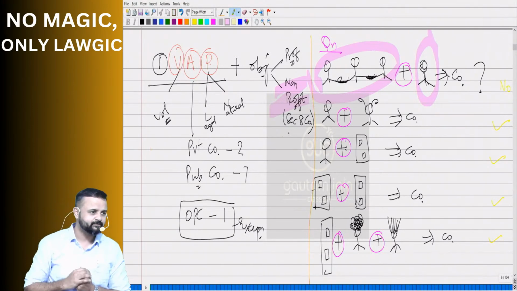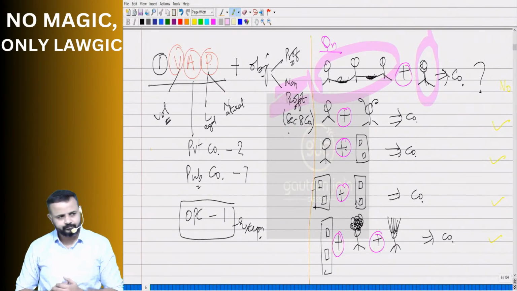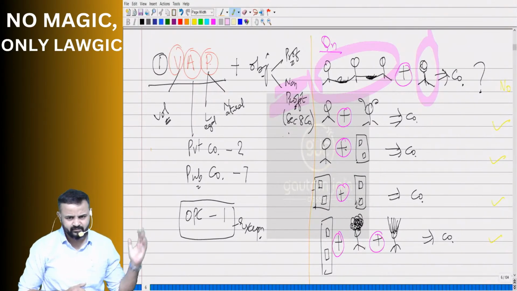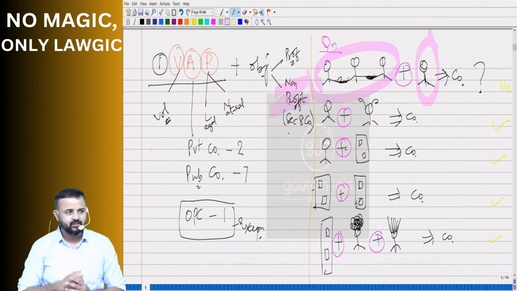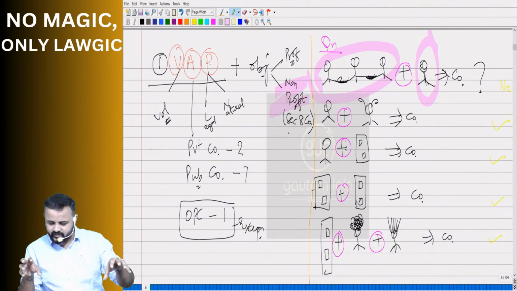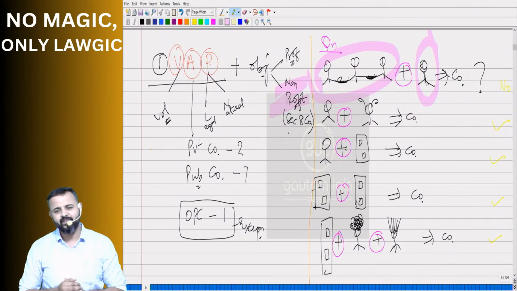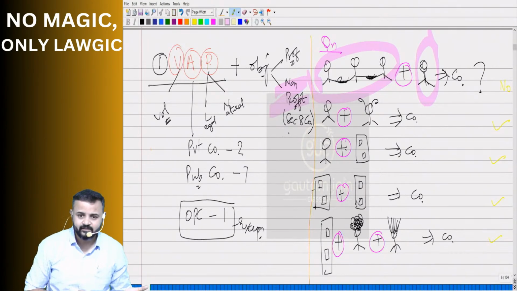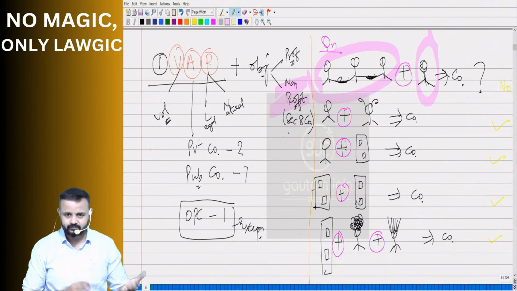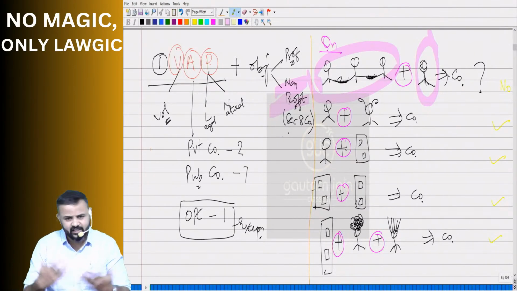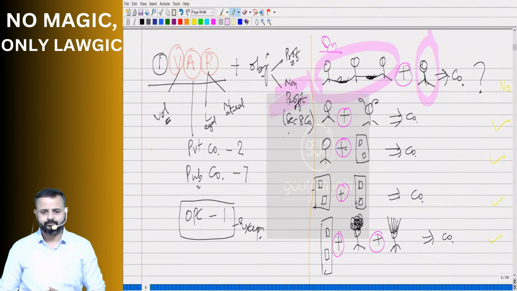That we understand. Good. Then, there is a natural person, Munna, and then there is one company. So, one company with one natural person wants to start a company. Can they? Yes. Why? Because the company is a legal person and Munna is a natural person. Natural plus legal can start a company.